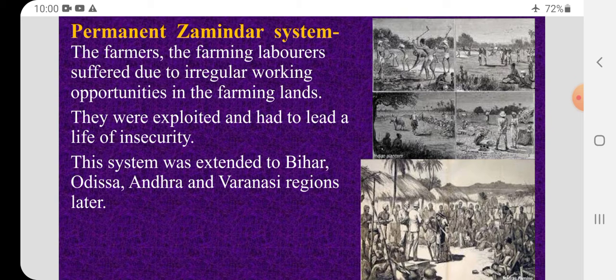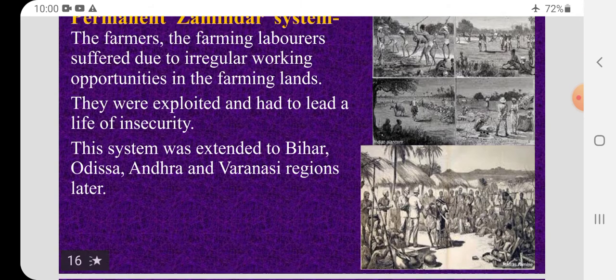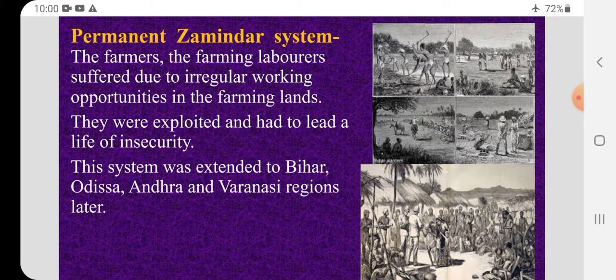The farmers, the farming laborers suffered due to irregular working opportunities in the farming lands. So, if the farmers do not get the job, even then they are supposed to pay the tax to the zamindars. So, they had a lot of problems. They were exploited and had to lead a life of insecurity. So, they didn't know whether to die or to live. That was the situation of the farmers.